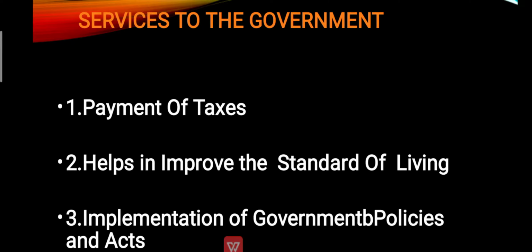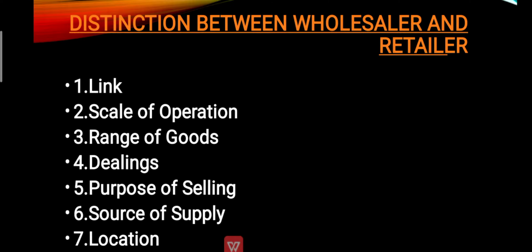So next is the difference between the wholesaler and the retailer. First one is a link. If you take a wholesaler, he is a link between the producer and the retailer. If you take the retailer, he is a link between the wholesaler and the consumer. So the wholesaler is the first link and the retailer is the last link in the chain of middlemen.